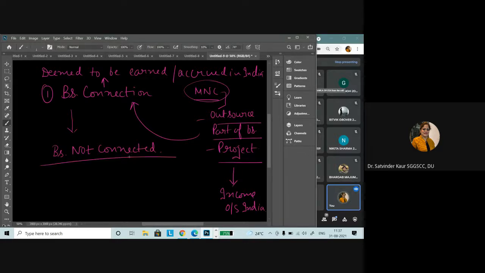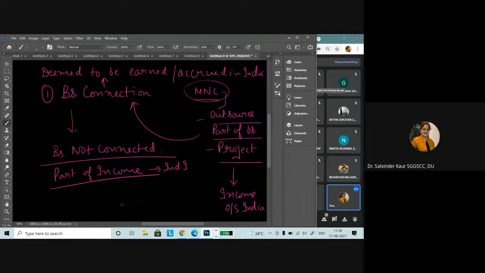For example, if all the operations are not carried out in India, then only that part of the income which is related to that particular project, or that particular part of the complete project, will be considered. Whole of the income cannot be taxed. Part of the income would be regarded as the Indian income.